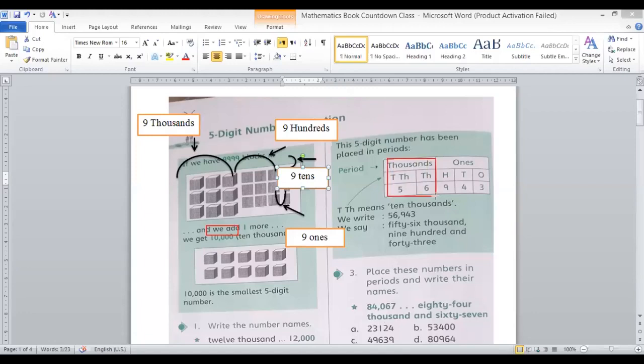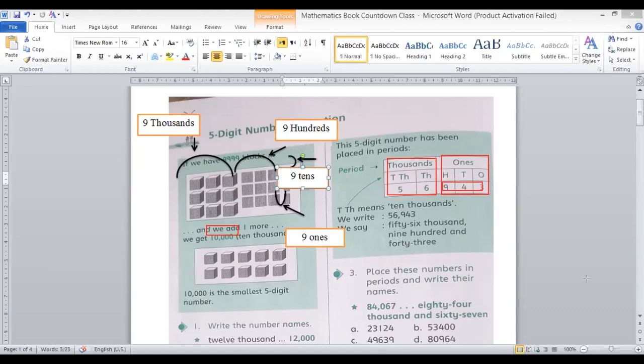Look at this portion. How many thousands here? 56. And then read another portion, that is 940, 943. So we can say this number like this: 56,943.